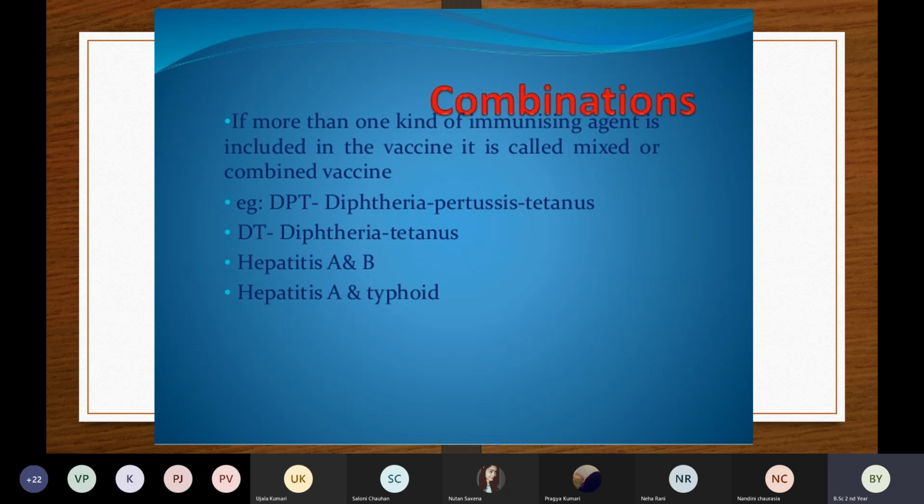Apart from Covishield and Covaxin, there are many vaccines that you should know. One is Moderna. Moderna is made from mRNA. Then Pfizer is also made from mRNA. Then we have Sputnik V, which is made from a viral vector.